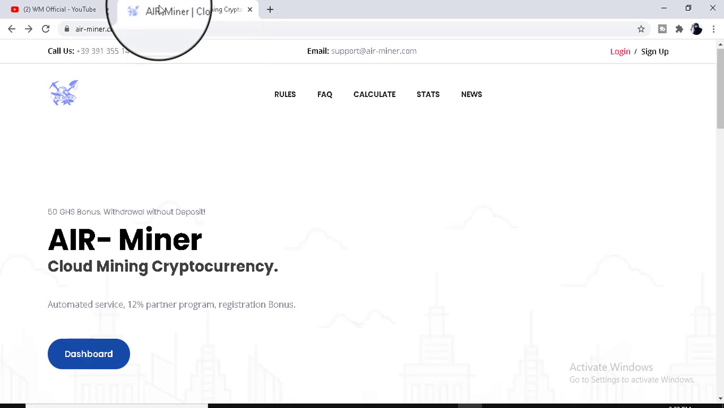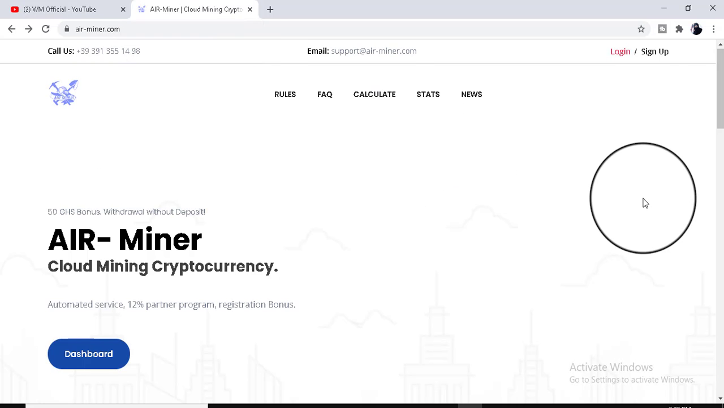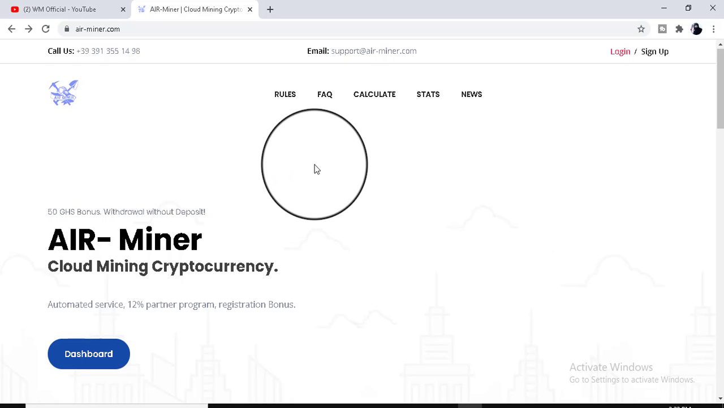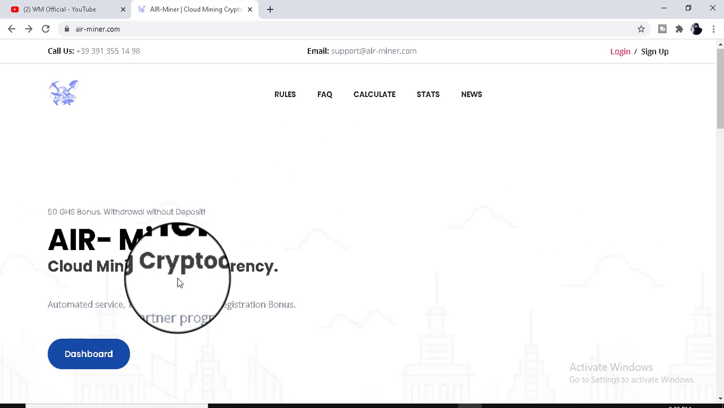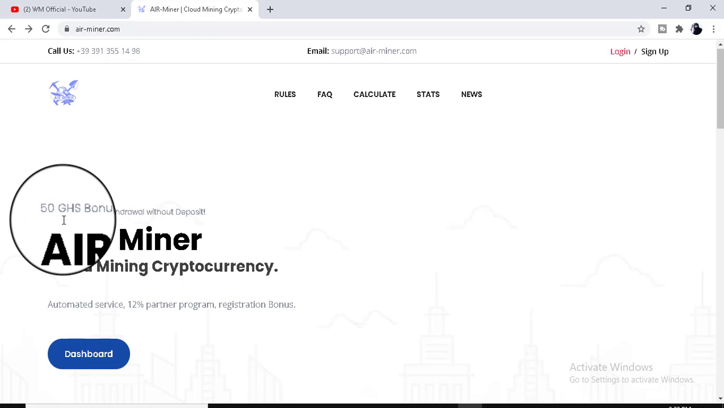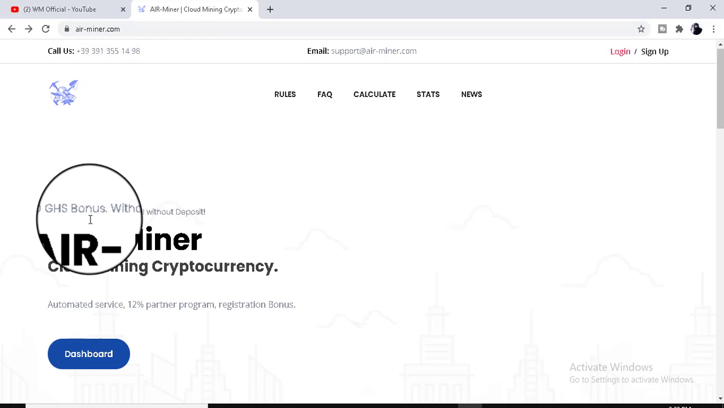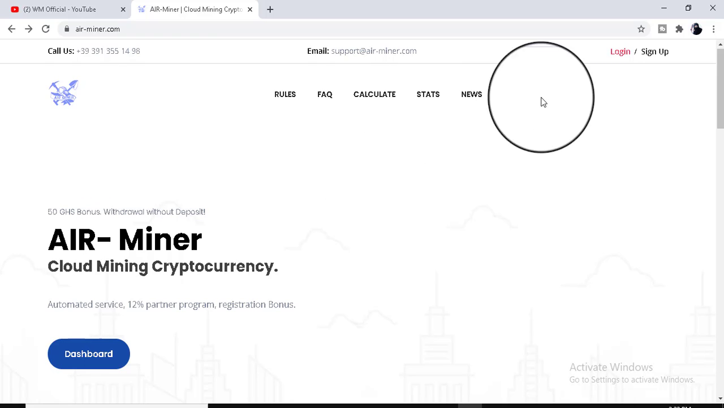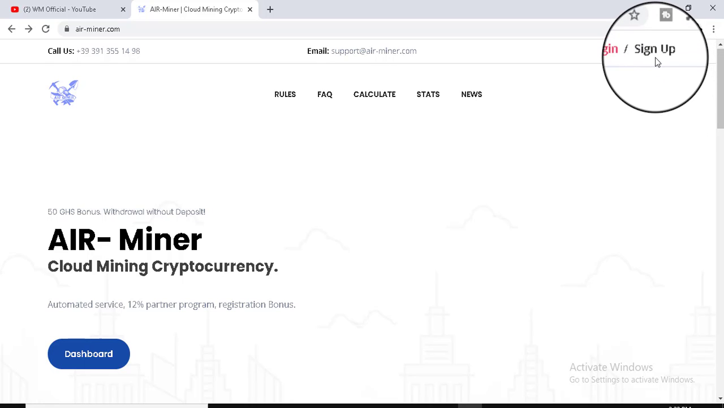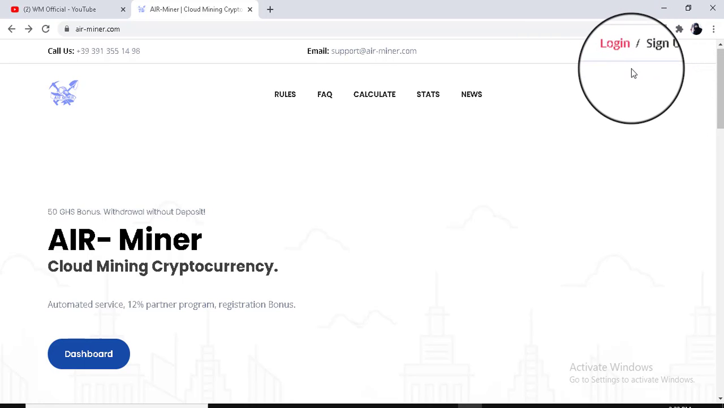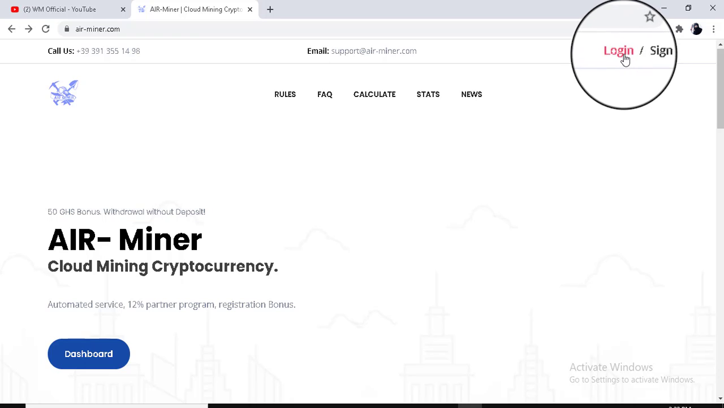The link of the website is below in the description. After clicking the link you can access the website successfully. As you can see, it is a cloud mining site. Through this site you can get a 50 GHz bonus free without any investment. Before opening the website, just click on the sign up or registration button and fill in all the requirements. After sign up, click on the login button, enter the username and password and then click on login.